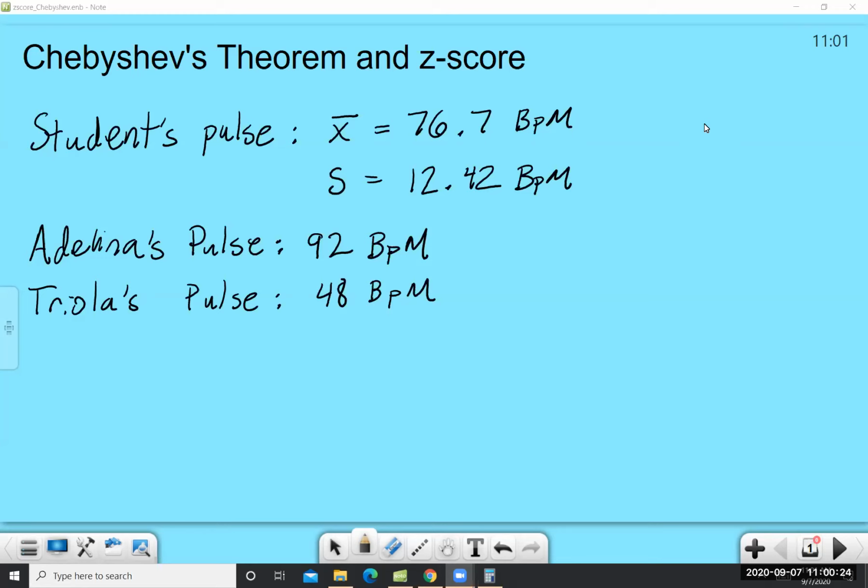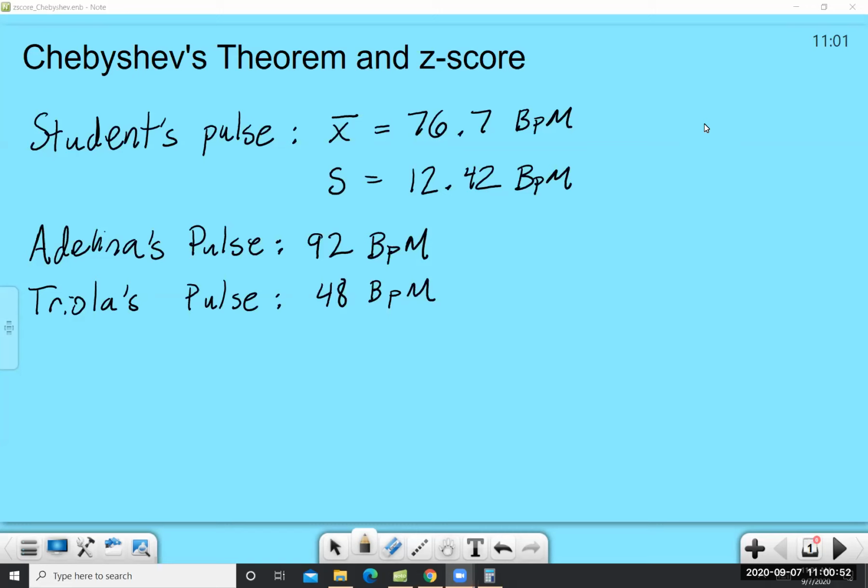Then I took my own pulse. My pulse was at 92 beats per minute. And you'll see there Triola's pulse. Triola is the author of a really standard and well-used statistics textbook. And Triola's pulse is 48 beats per minute.